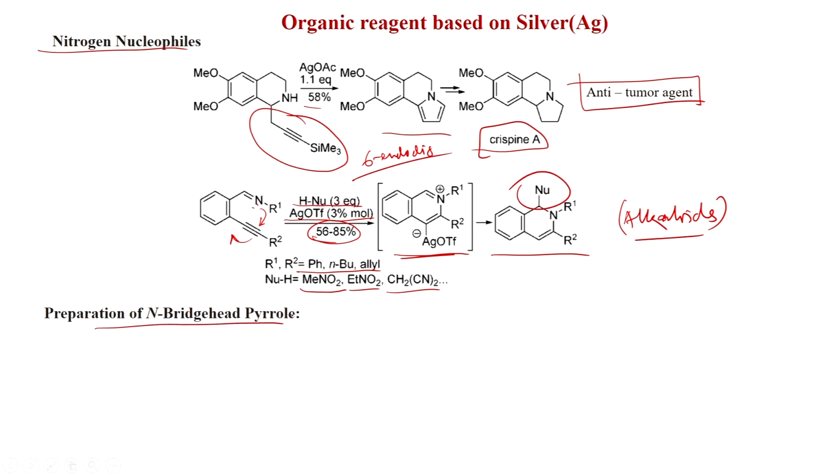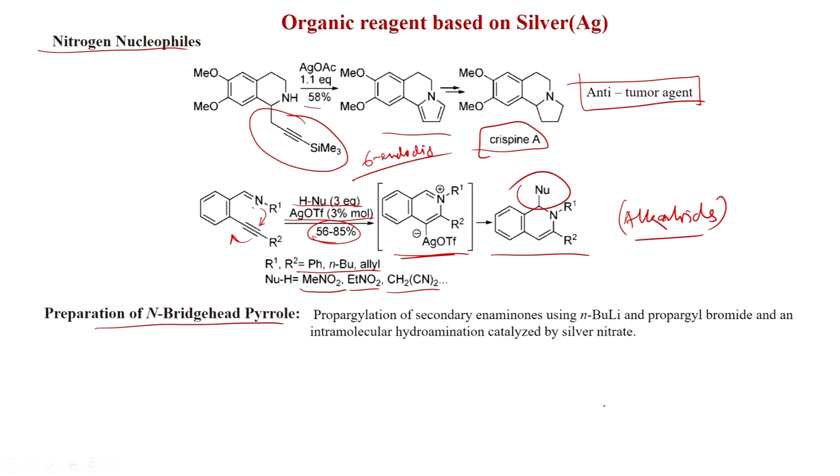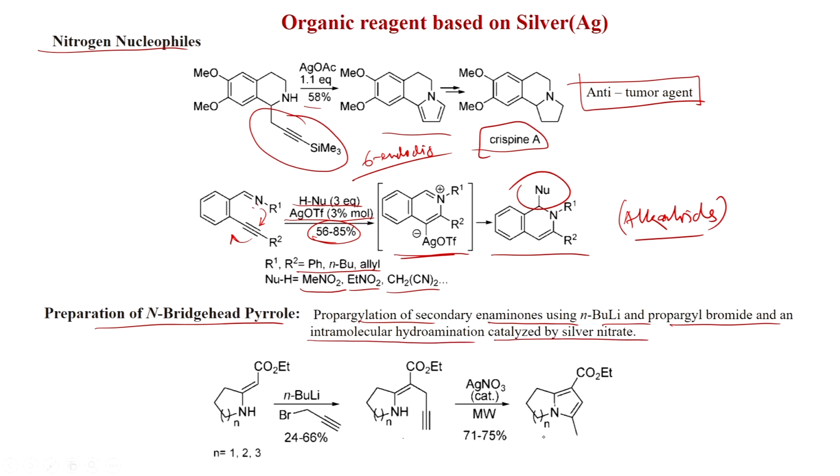Also, N-bridged pyrrole can be formed by this strategy, propargylation of secondary enaminones using n-butyl lithium and propargyl bromide and an intramolecular hydroamination catalyzed by silver nitrate. So, with butyl lithium and propargyl bromide, you can get first this. So, here butyl lithium will take, and now this will attack here and this will happen, and after the isomerization of course you get this, because iminium ion will form, that will isomerize to this, which is much more stable.